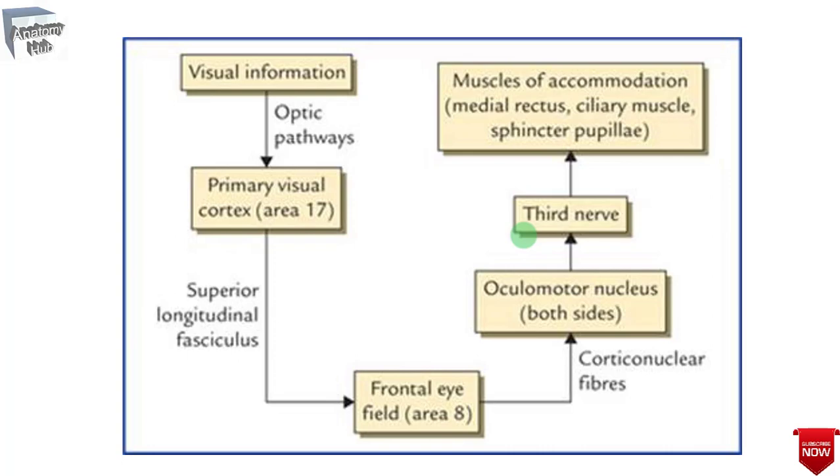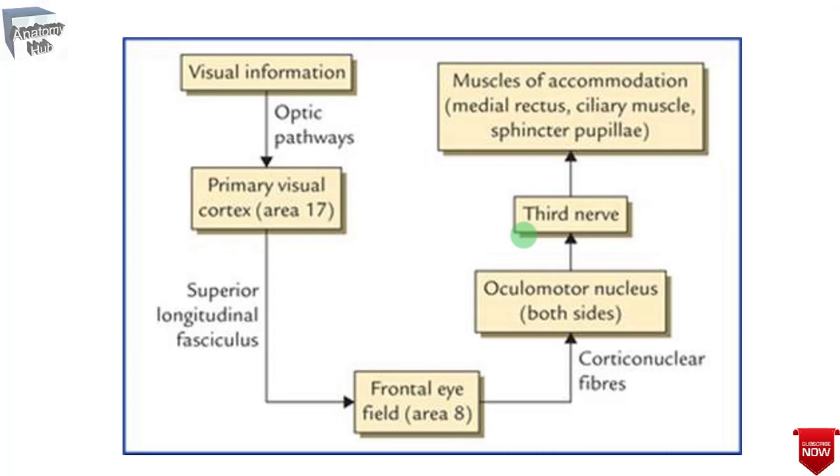So the constriction of the pupils is due to the action of the sphincter pupillae to restrict the light waves to the thickest central part of the lens, and the thickening of the lens occurs due to the contraction of the ciliary muscles to increase the refractive index of the lens. Then the convergence of both the eyeballs is due to the contraction of the medial recti muscles to bring about the convergence of the ocular axis. So these three reactions together constitute the accommodation or the near reflex.